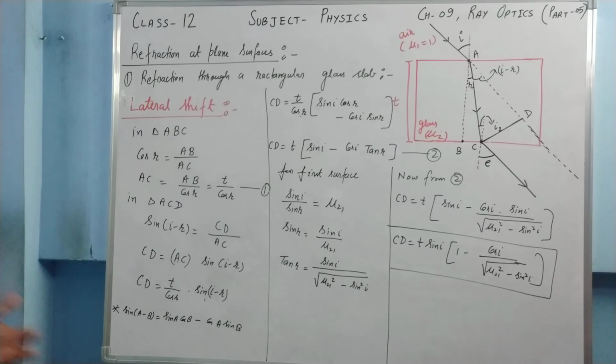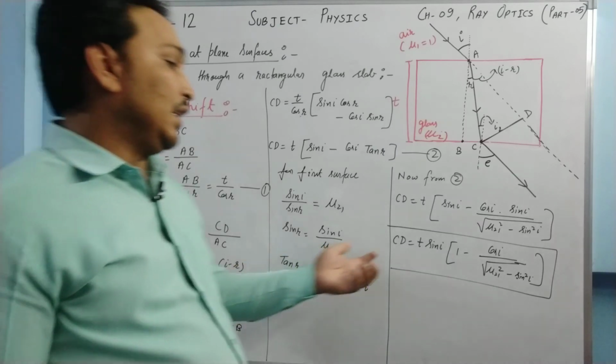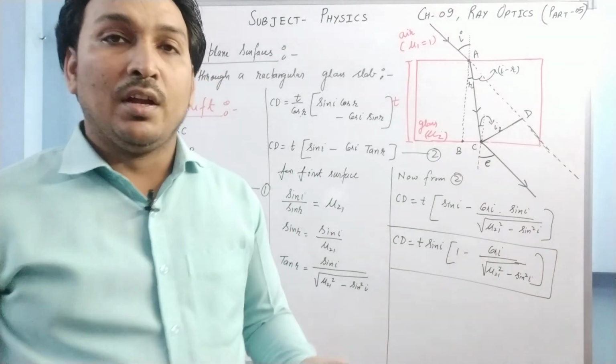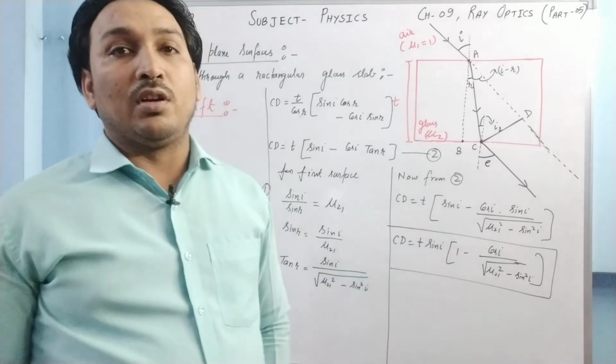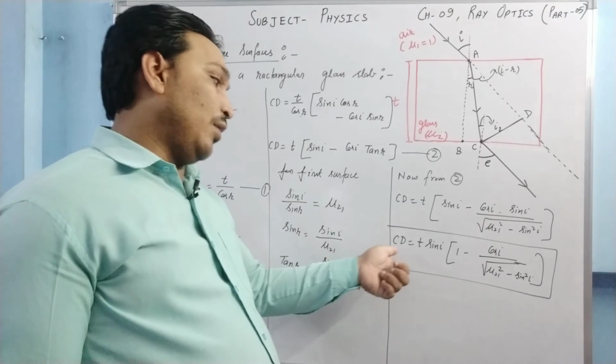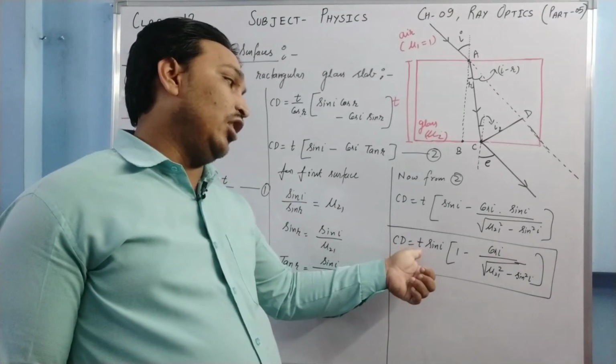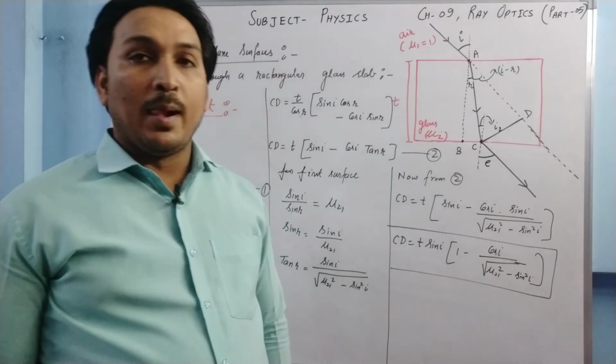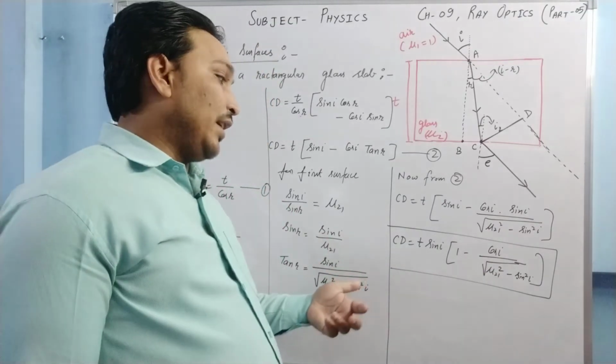What can be the maximum value of CD, lateral shift? What can be the maximum lateral shift produced by a rectangular glass slab? So from here it is clear that CD depends upon T also, CD depends upon I also, CD depends upon mu 2 1 also. Okay, let us try to understand.